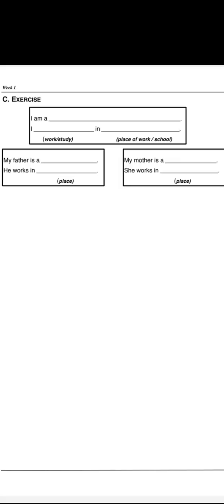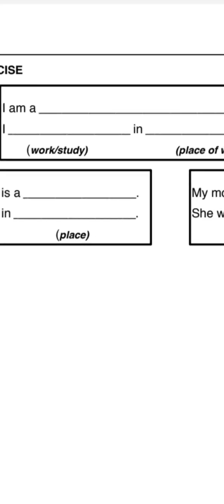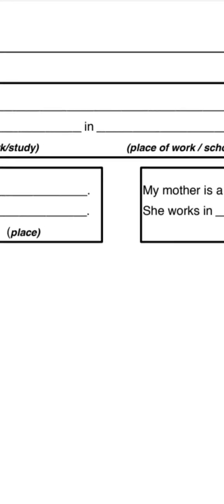So here is the exercise. You are a student, or I am a student. Am I male or female? You can write your title and gender. After that, you write whether you work or study. Suppose you are female, you can write I am a female and I work. If you work, write work. If you study, write study.